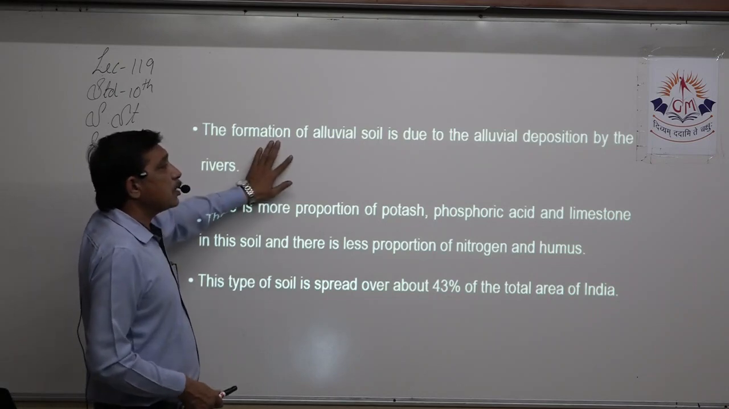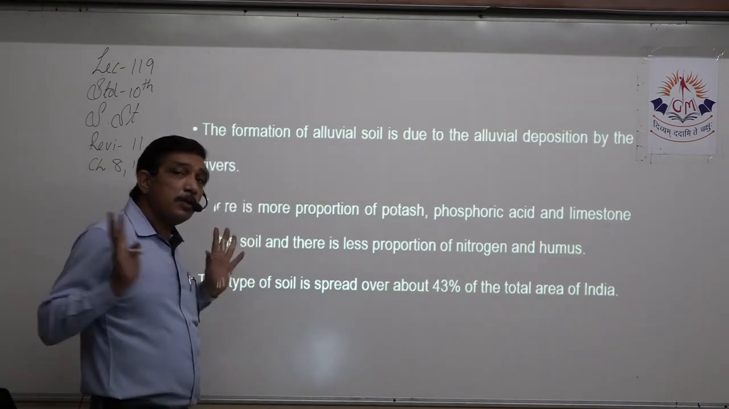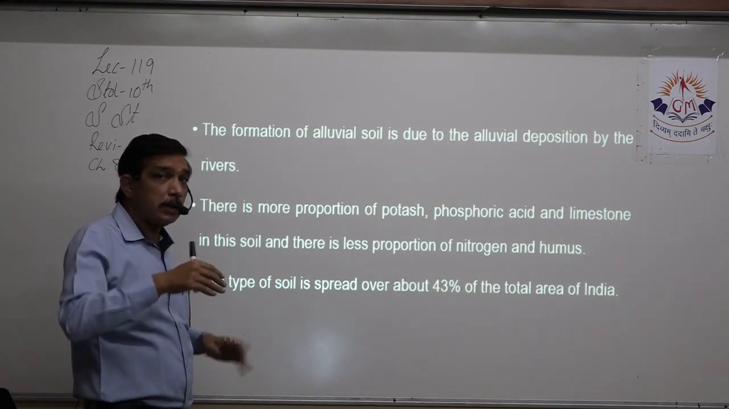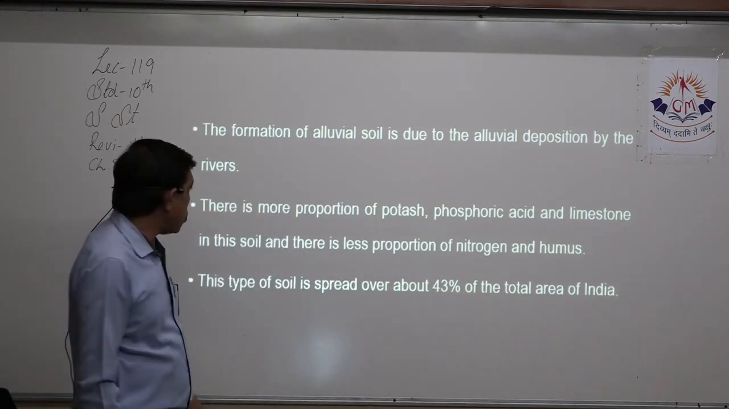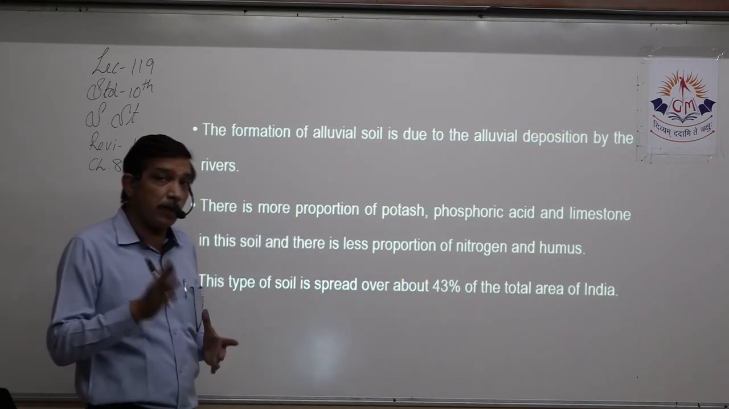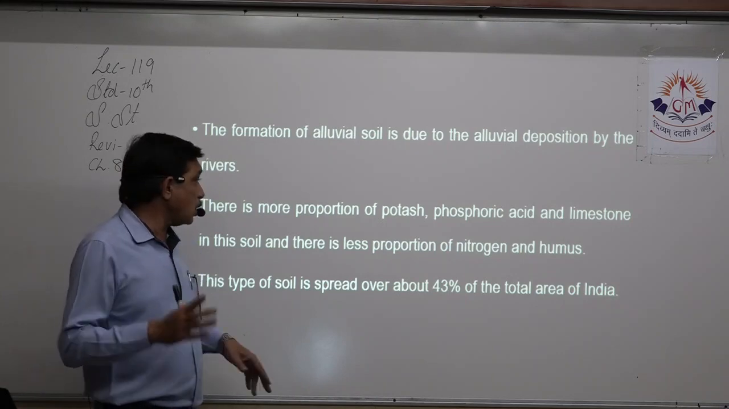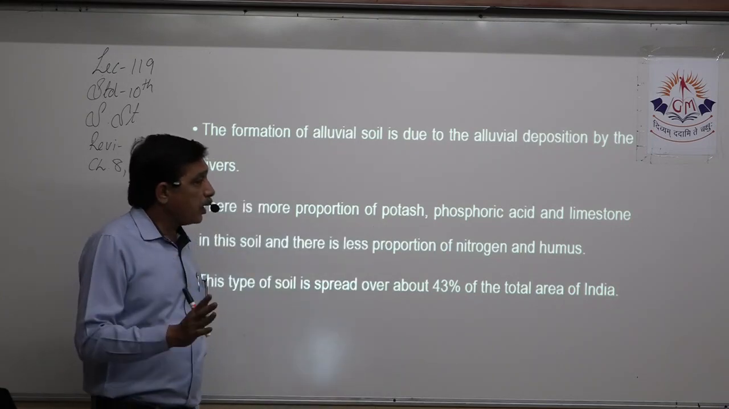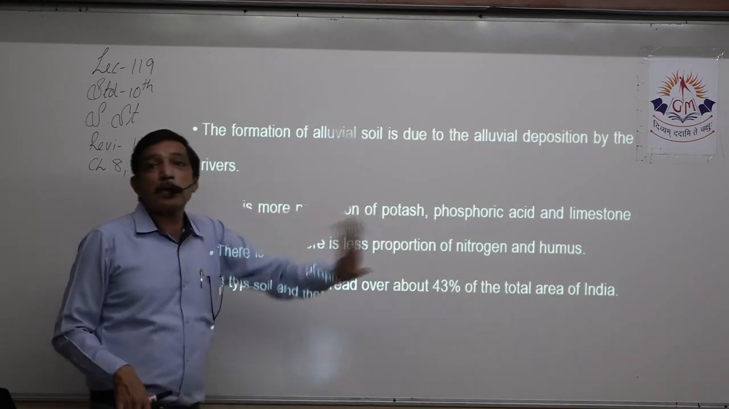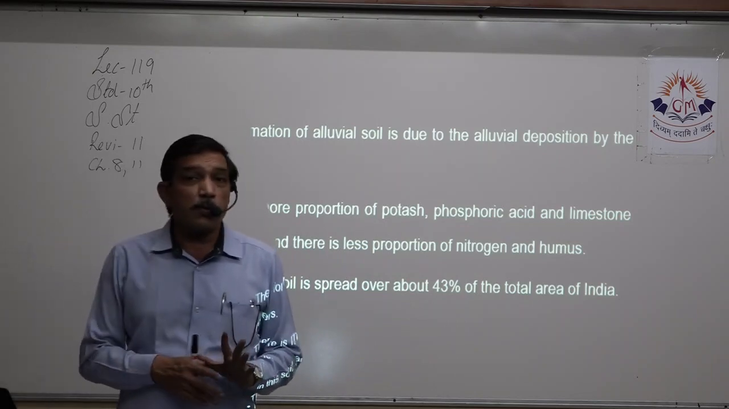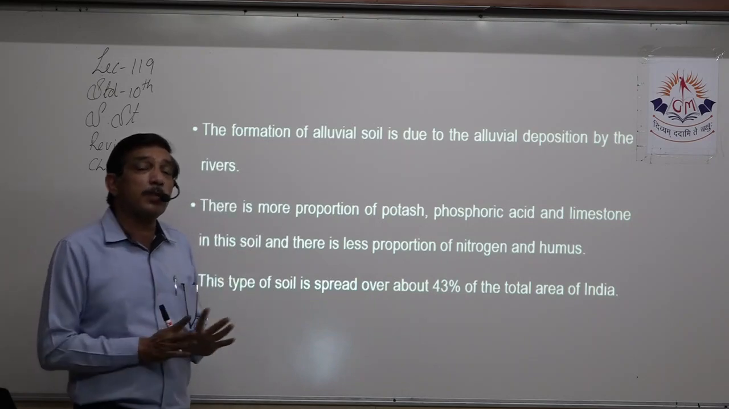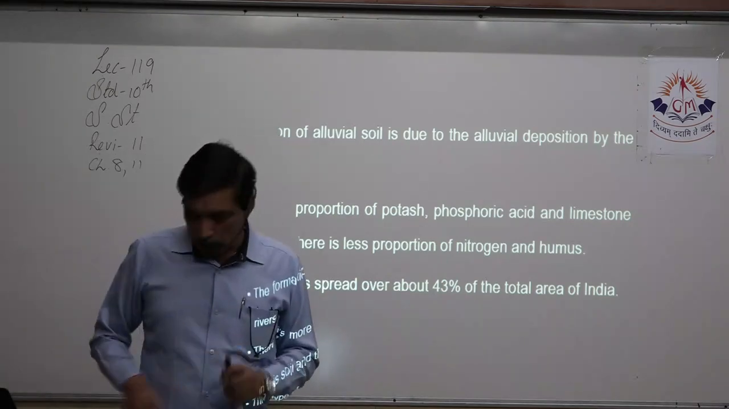The formation of alluvial soil is due to the alluvial deposition from the rivers. The rivers come down from the mountain, they bring silt with them and deposit on the side of the banks. So there is more proportion, what is in them, what is not in them. That is very important when you write this short note. What is more in this? Potash, phosphoric acid, and limestone in this soil. And what is less? Nitrogen and humus is absent. This type of soil is spread over complete India. 43% of the land this type of soil is spread over.